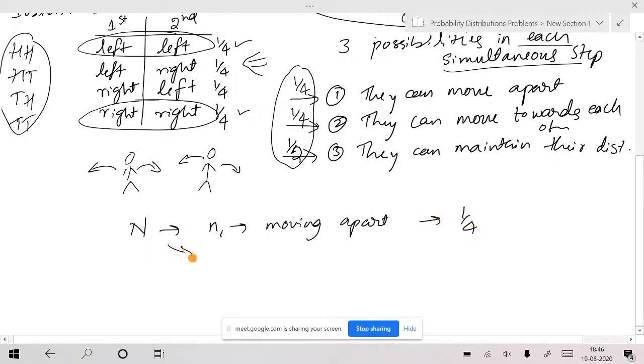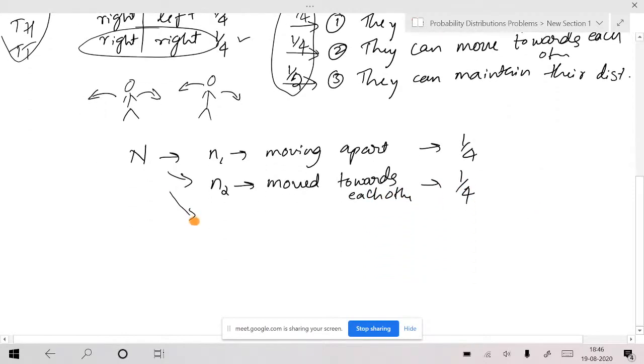Out of this, there are n2 steps that they move towards each other. Again that probability was 1 by 4. Is that okay? So out of this n, there are n3 steps, n3 simultaneous steps that they maintain constant distance. So that probability is 1 by 2.